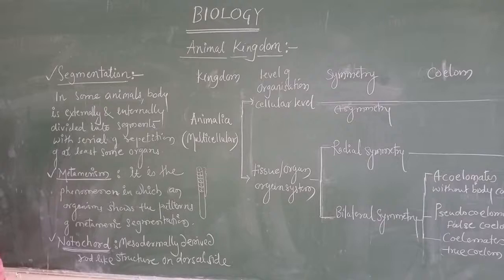It is the phenomenon in which an organism shows the patterns of metameric segmentation. And this we are going to find in organisms like annelids. Understood? So this is about segmentation and metabolism.